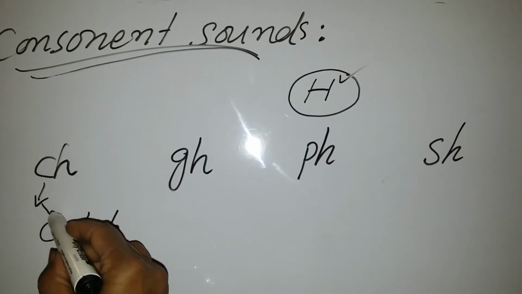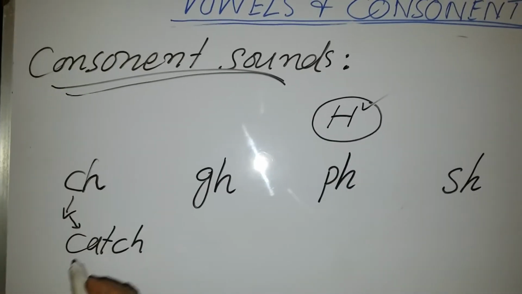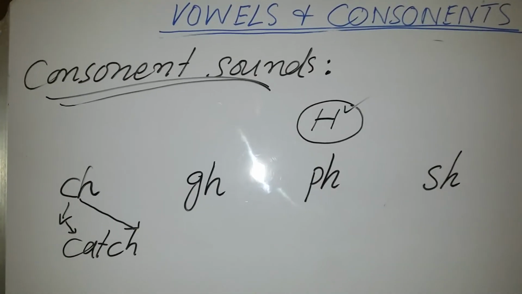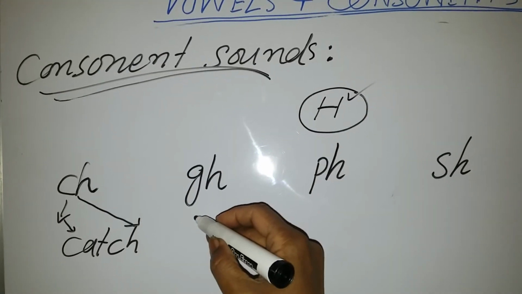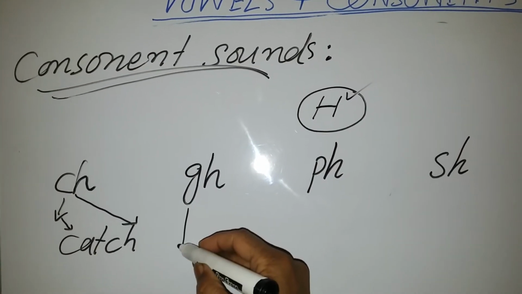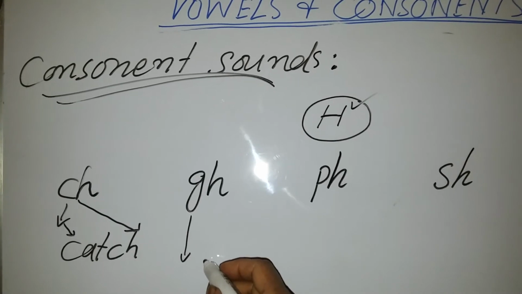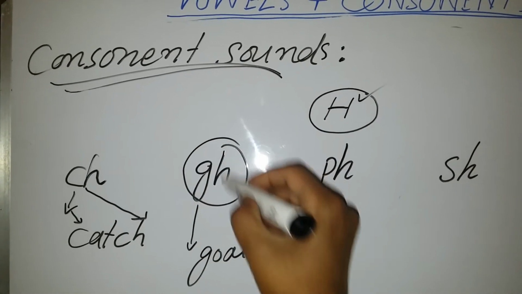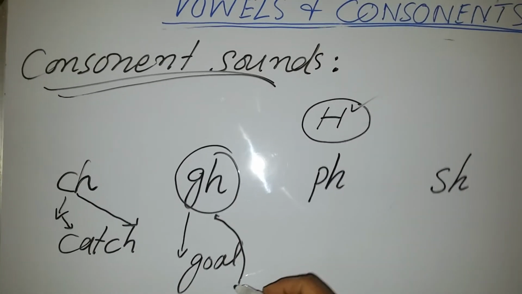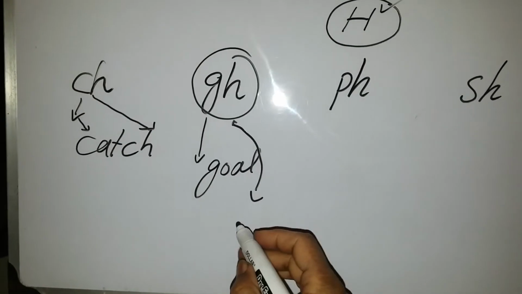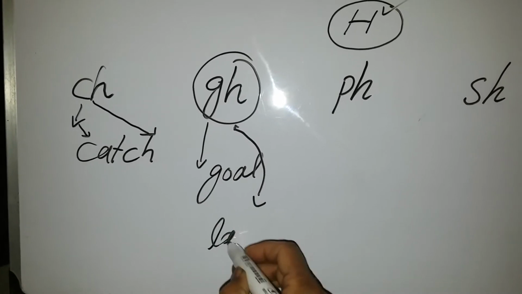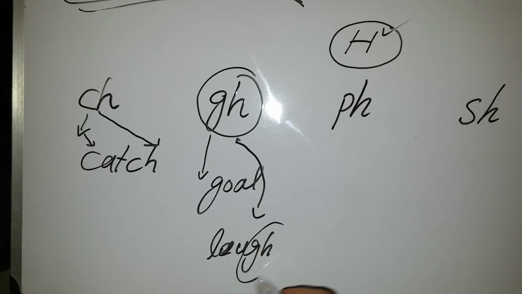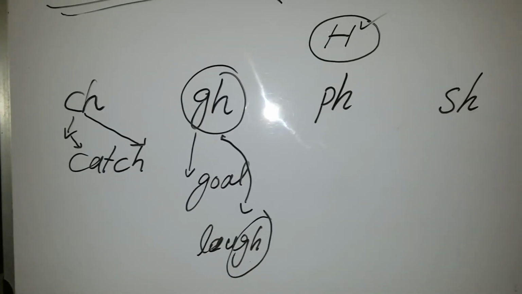Now C is giving you the sound of k, but CH is giving you the sound of ch, as in catch. Similarly, if we start the word with G, it will give you the sound of goal, for example. But if we put these both letters in this word, now it is giving you the sound of f, as in laugh.